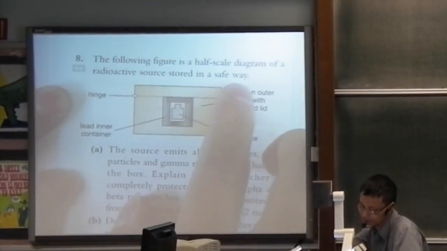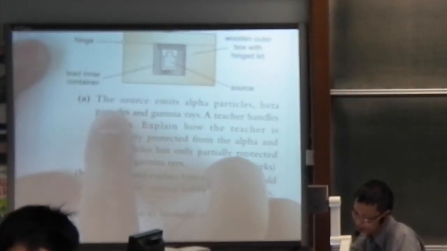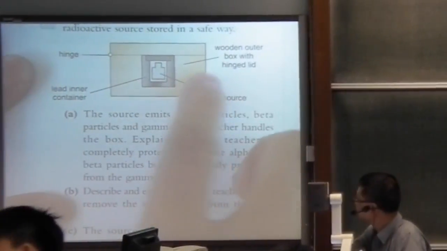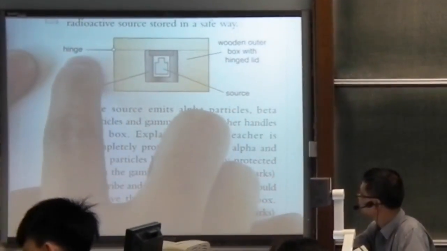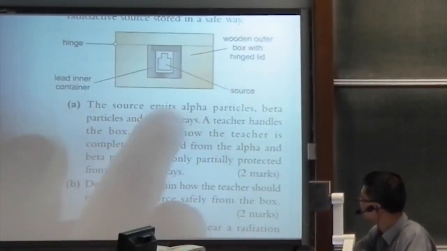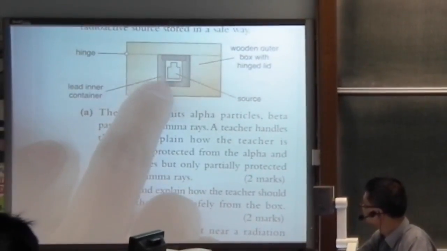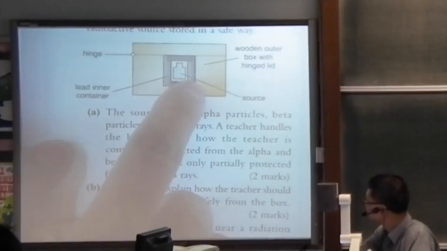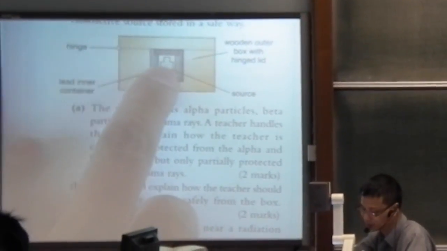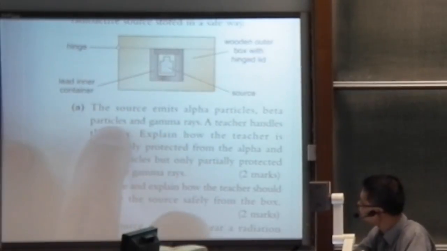Active source stored in a safe way. This, by the way, is basically a wooden box with a cover. Here is a hinge, you can open it, spring it to open. And then inside there is a lead inner container, and that is the radioactive source. This is a sealed source, a standard sealed source.